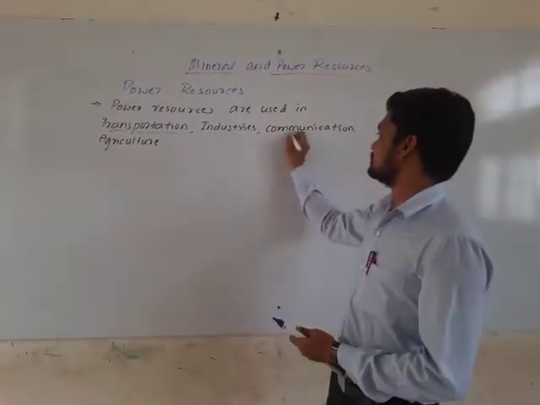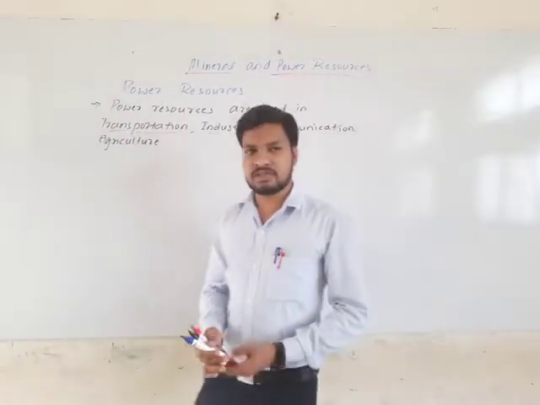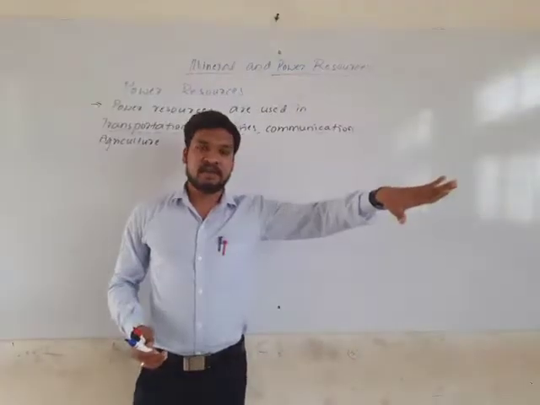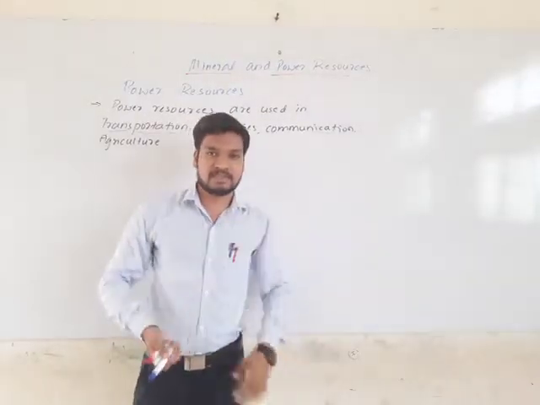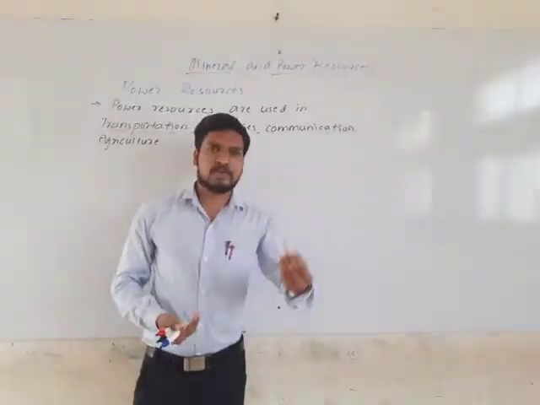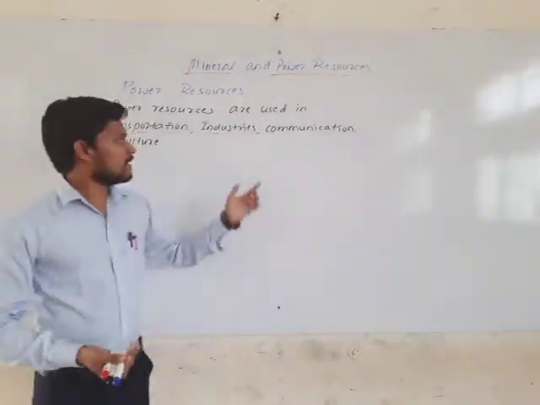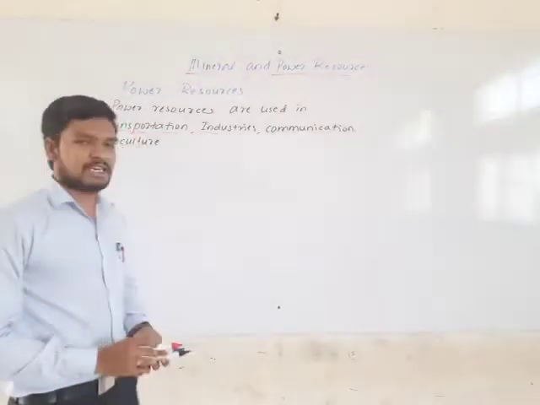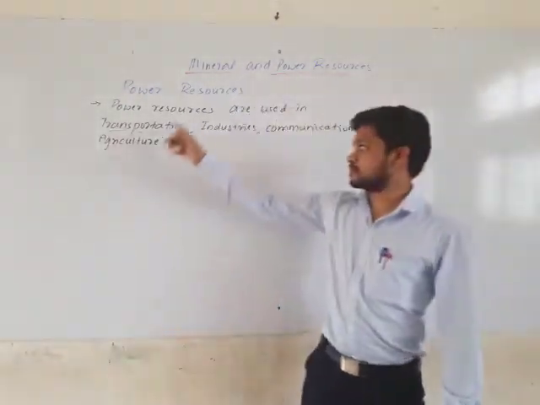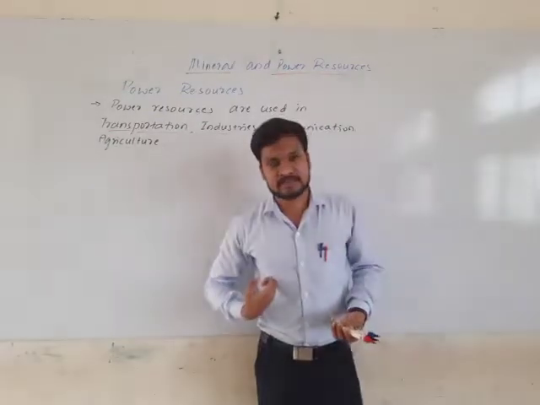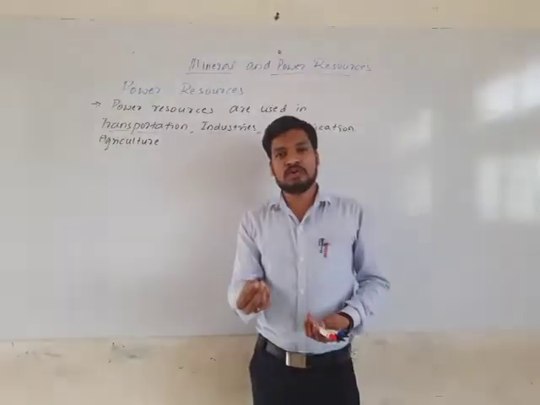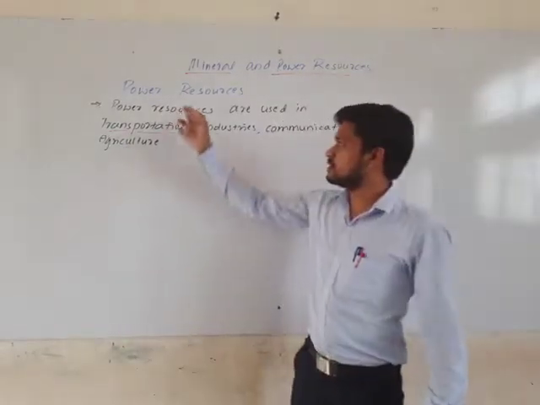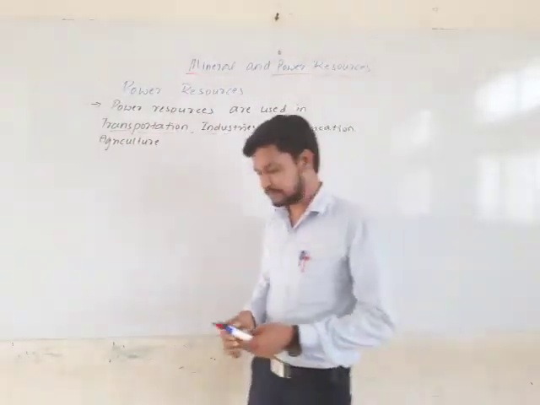Then communication: using natural resources like air and wind, we can communicate with others. Then in agriculture, we use power resources like tractors, machines, sprinkling and irrigation systems. All this comes under power resources.